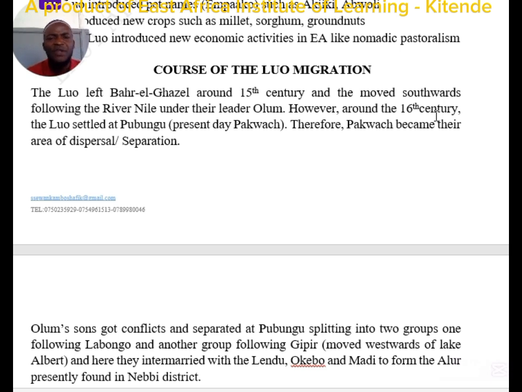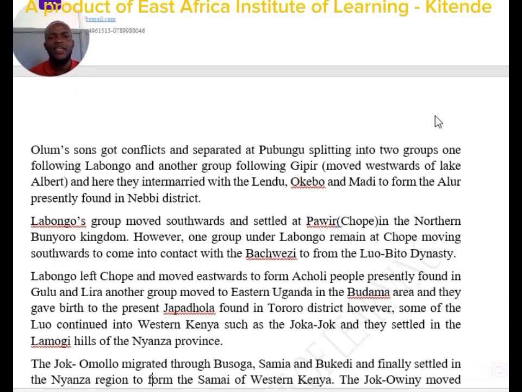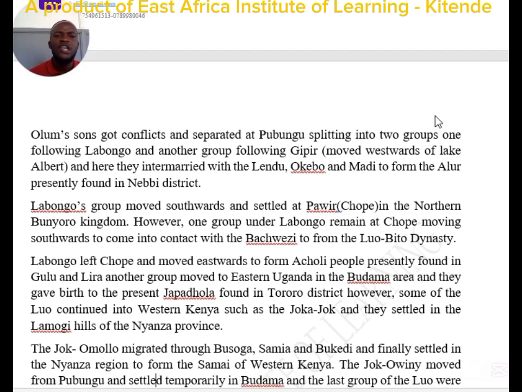It is where Olumu's sons, Jipili and Labong, got conflicts, and they ended up splitting into two groups, each following its own route.